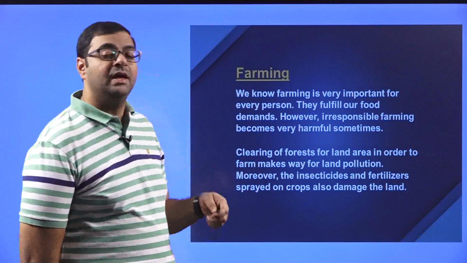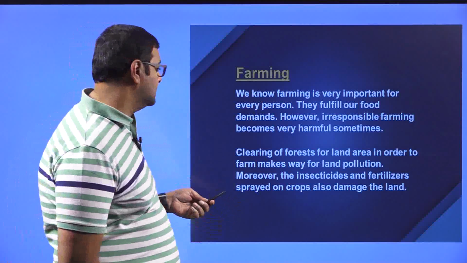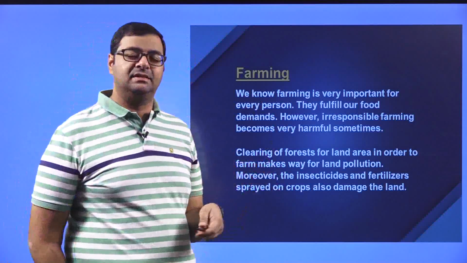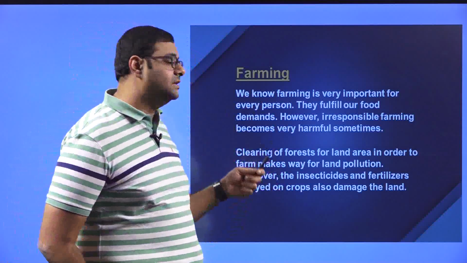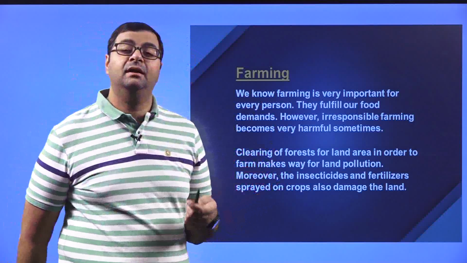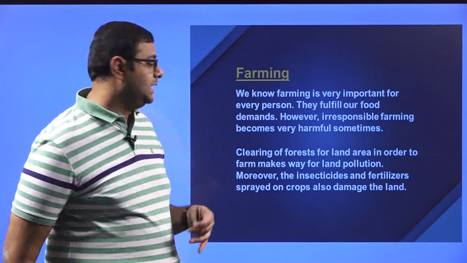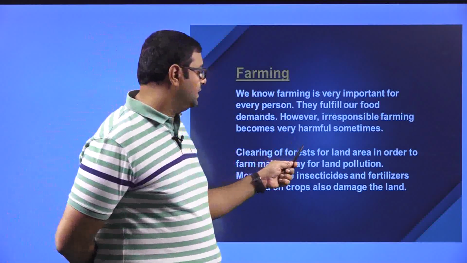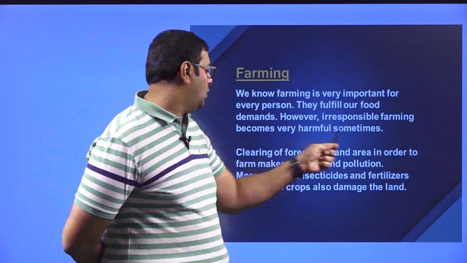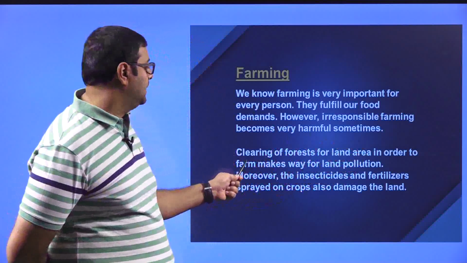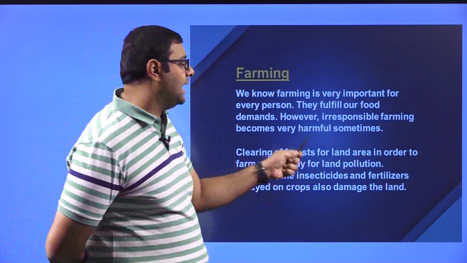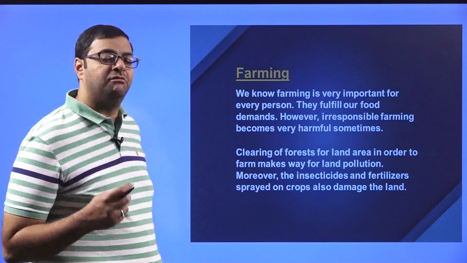So as I told you, excess use of chemical fertilizers, pesticides and insecticides actually increases the risk of getting bedridden. Okay, right. Now clearing of forests for land area in order to farm makes way for land pollution.